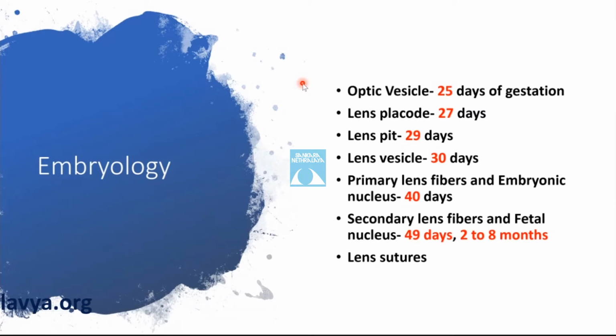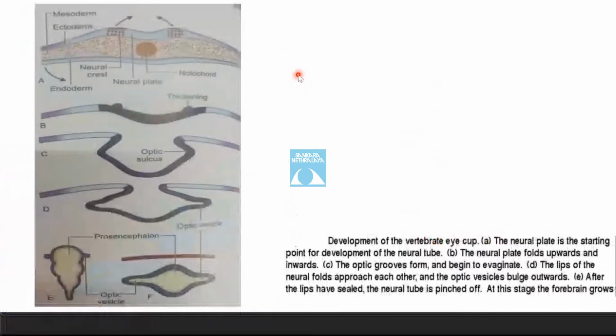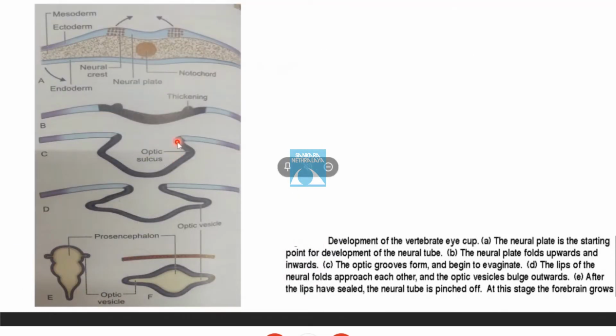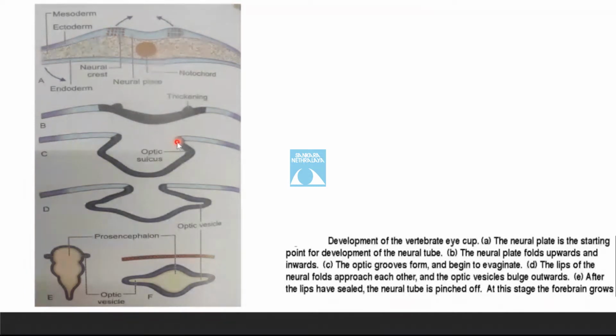Now, when we move to the process of embryology, the brain and the eye develop mostly from the anterior region of the neural plate. The neuroectodermal cells at the apex of the neural folds proliferate and produce a population of neural cells. The region of the neural plate destined to form the prosencephalon shows a linear thickened area on either side, which soon becomes depressed to form the optic sulcus. Meanwhile, the neural plate becomes converted into the prosencephalic vesicle. As the optic sulcus deepens, the walls around the prosencephalon overlying the optic sulcus bulge out to form the optic vesicle. The proximal part of the optic vesicle becomes constricted and elongated to form the optic stalk.